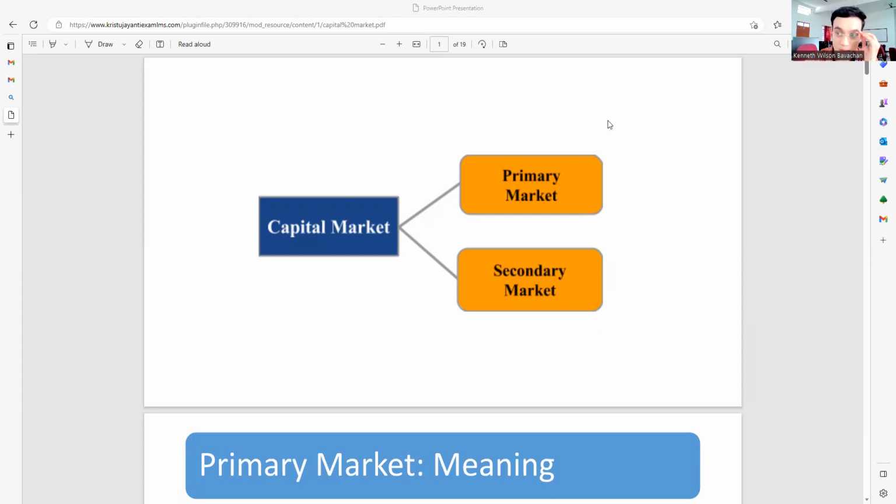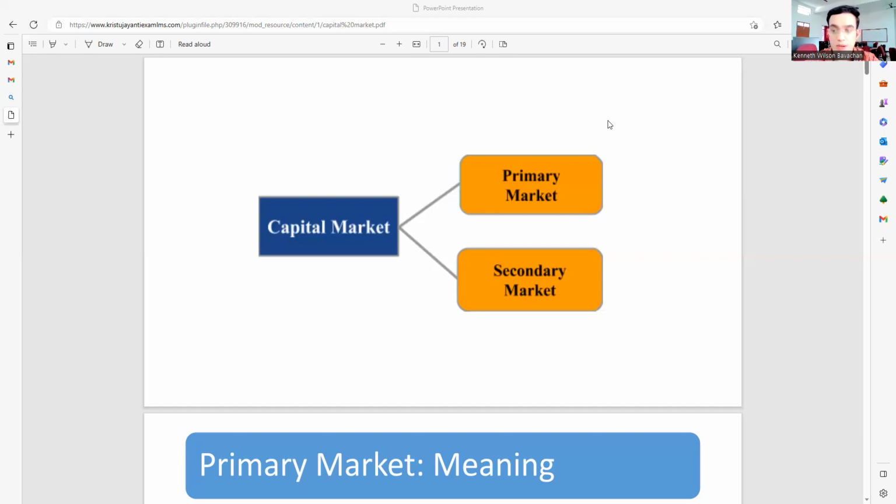First of all, what is a capital market? A small, brief understanding of what a capital market is. A capital market is a market where long-term securities are traded. The simplest way to remember it: everything which is long term is traded in the capital market.